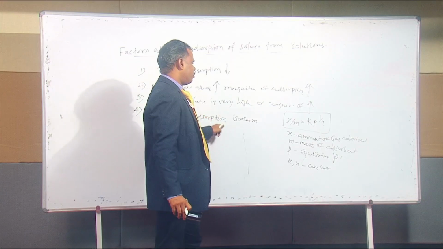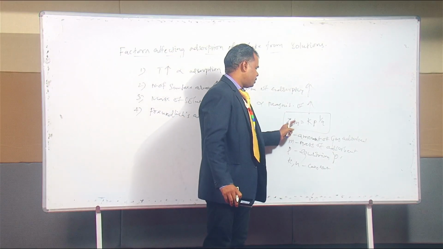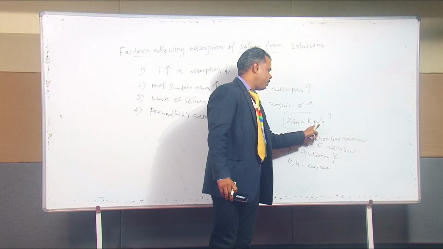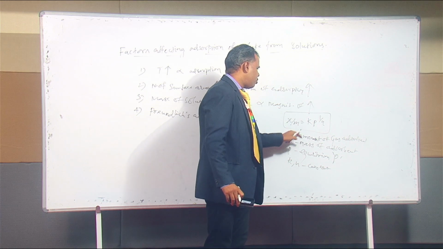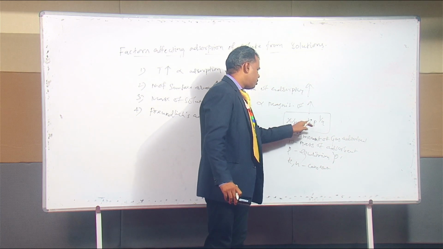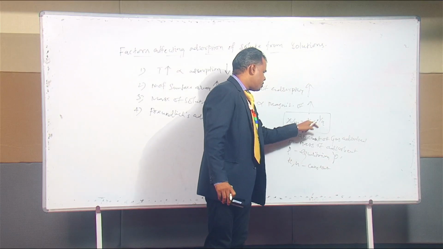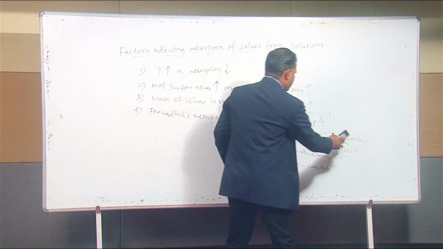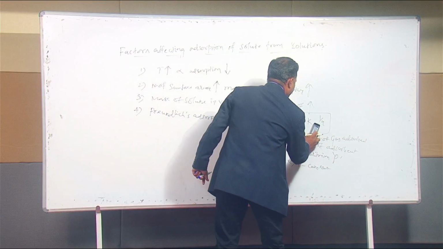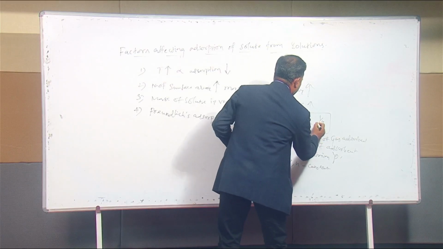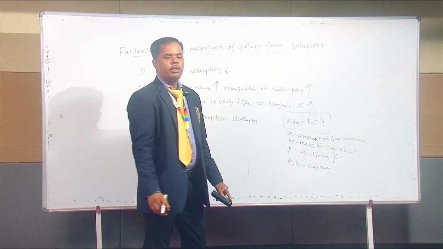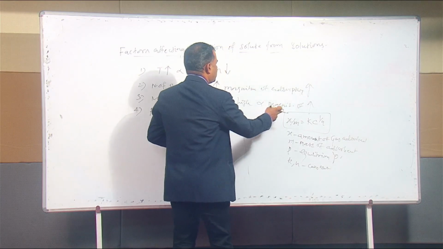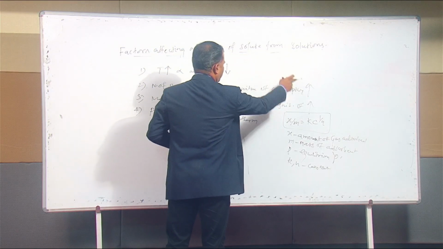He gave some mathematical forms about the adsorption process. So x by m is equal to k into p power 1 by n. x is the amount of gas adsorbed, m is the mass of the adsorbent, k and n are constants, and P is the equilibrium pressure. In this case, instead of pressure, you have to replace it by the concentration. So this will also obey the adsorption of solute from solution.